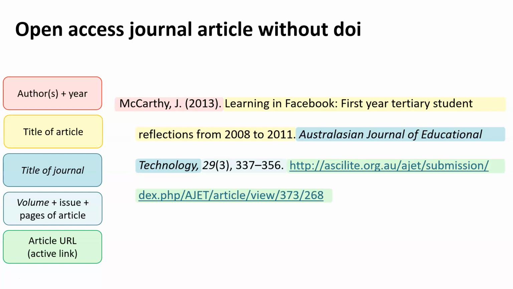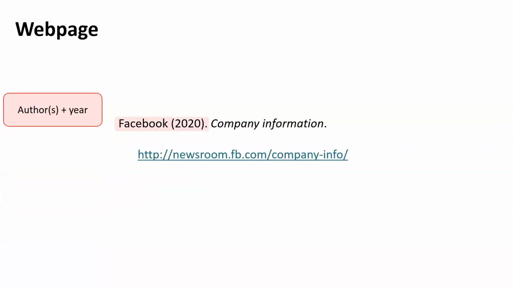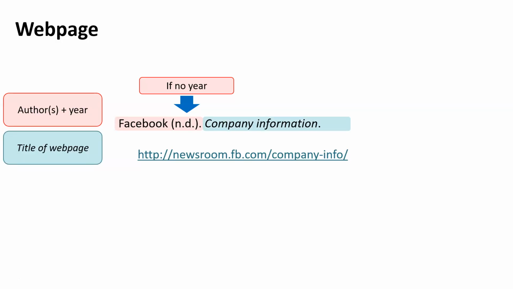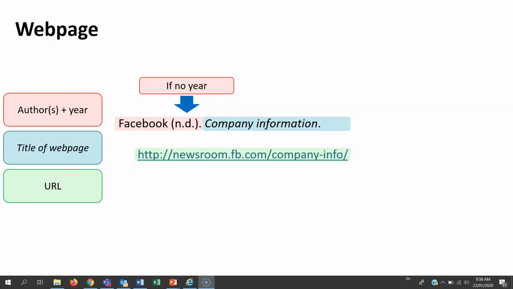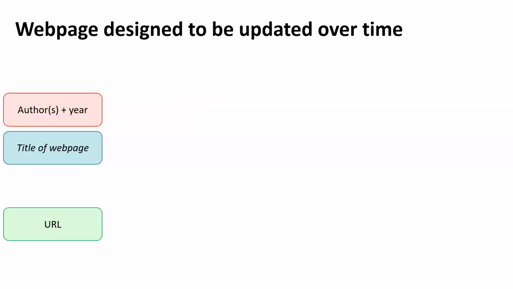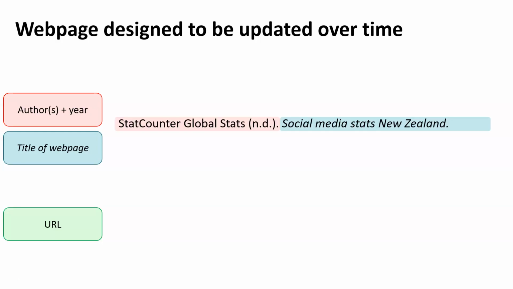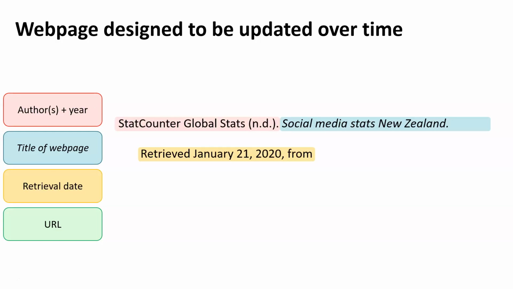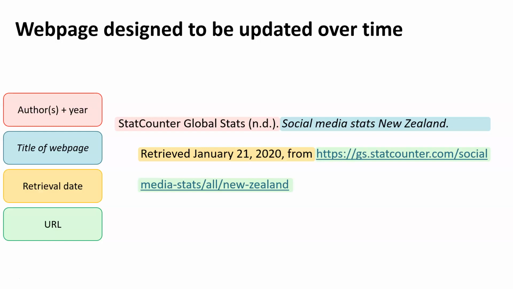If your article has no DOI and is open access, put the article URL, also an active link. For a web page, start with the owner of the website, or the author's surname and initial and the year. If there's no year, you can use ND in the brackets, meaning no date. Then the title of the web page in italics. Lastly, put the full URL of the page you are on. If the web page is designed to be updated over time, and the page itself is not archived, like this one, include the retrieval date before the URL.